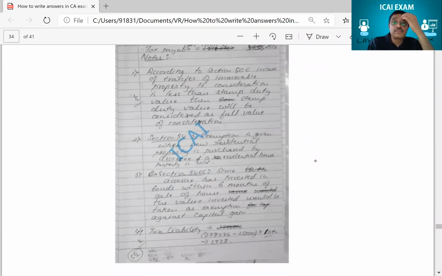Then if you see here, he's put all the notes and then he's done the tax calculation. For the tax calculation also, they've given him half mark. He has got totally 5.5 marks. Now, where did he lose the marks?